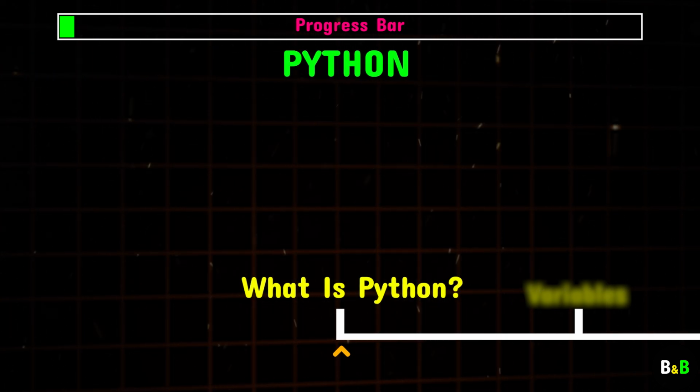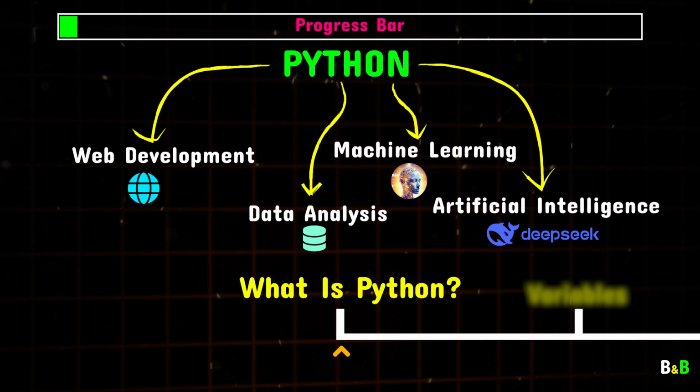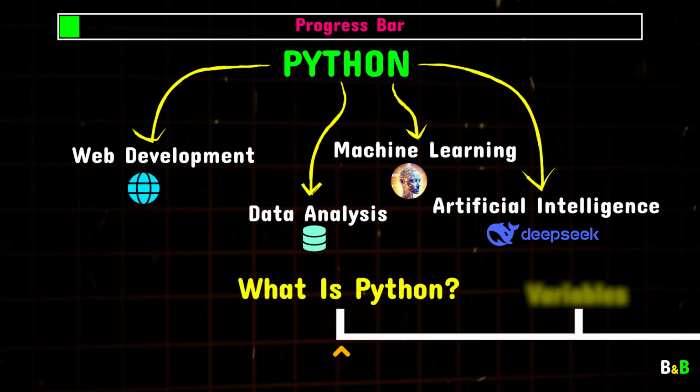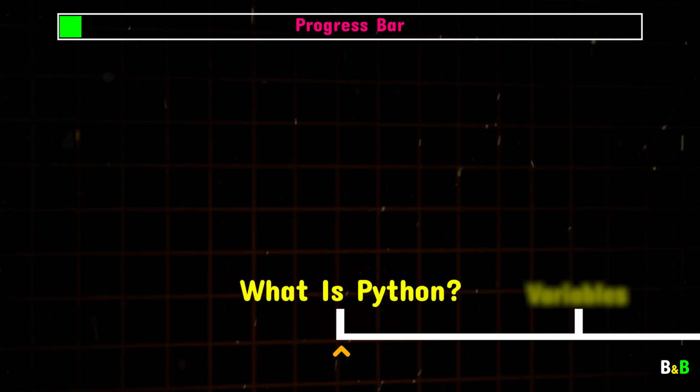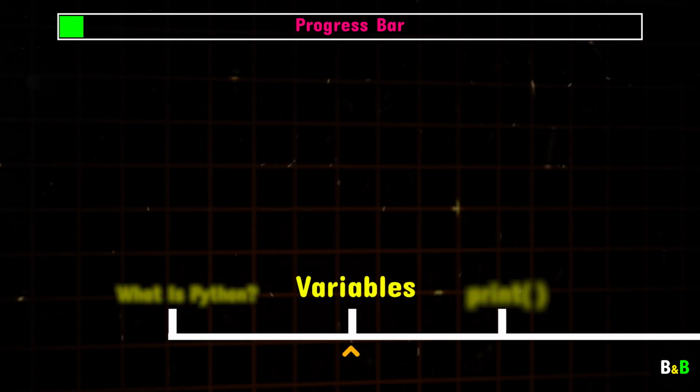But don't let its simplicity fool you. Python is incredibly powerful and is used for a wide range of applications, from web development and data analysis to machine learning and artificial intelligence. All right, now that you know why Python is such a great language to learn, it's time to take our first step in this roadmap: understanding variables.